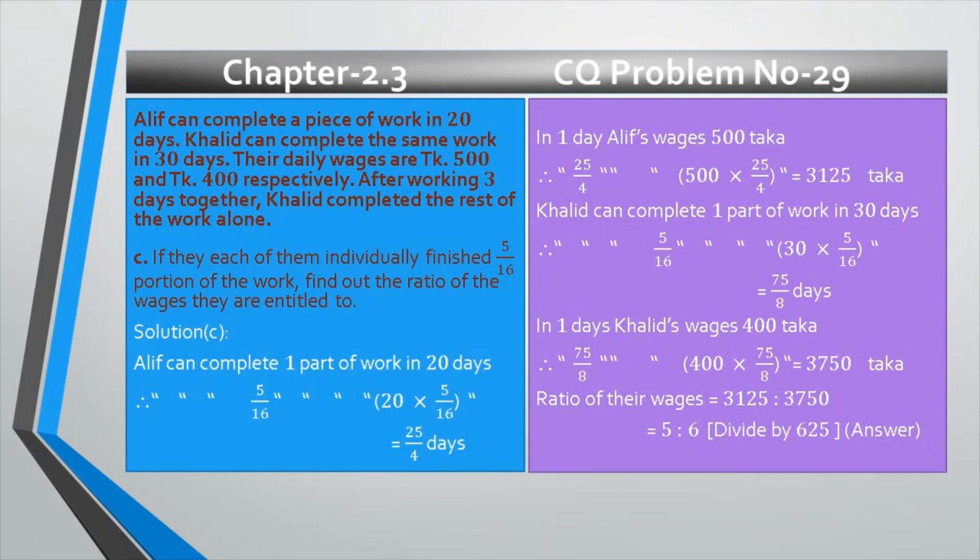Then the question said we have to find out the ratio of the wages. So the ratio of the wages is 3125 is to 3750, and after reducing we get 5 is to 6, which is the desired answer.